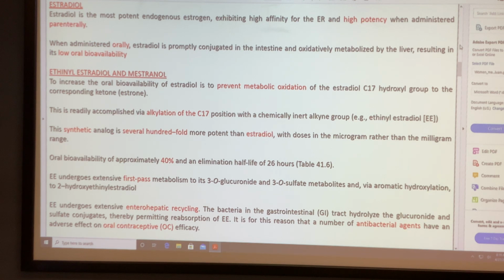The dose interval is adjusted based on the enterohepatic circulation. Assume that you are going to reabsorb and get the compound back, so the dose is adjusted. But if you give an antibacterial, you kill the bacteria, there is no sulfate cleavage, there is no recycling, and you have to adjust the dose. If you take a normal dose, you don't get that interval activity. So that's why it's not recommended together.